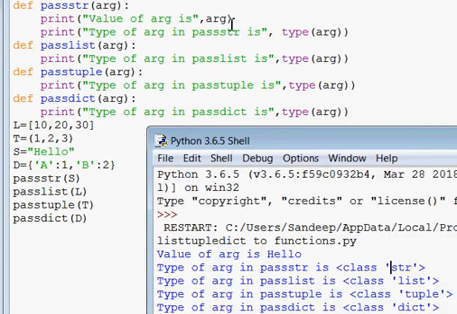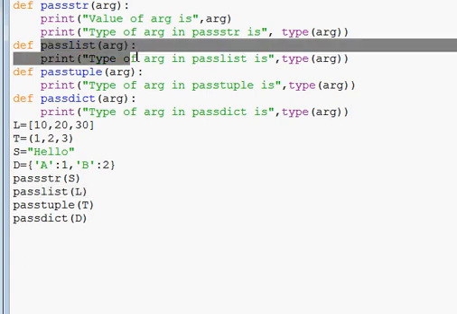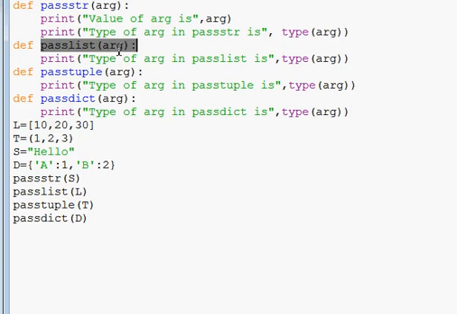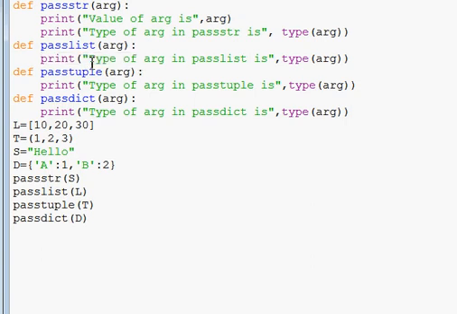In the same way, after execution of this statement, your control will come to this statement, and this statement is a function calling statement. Now your control will come to this function pass list with the value of L into arg. L is having 10, 20, 30, a list, so arg will be created in the memory as that of L, means there will be a value 10, 20, 30 in the shape of list in arg.